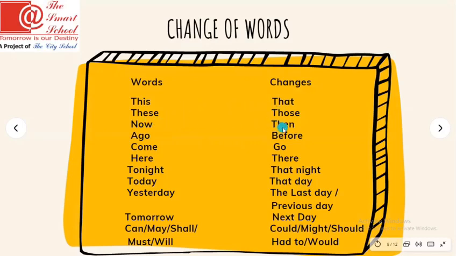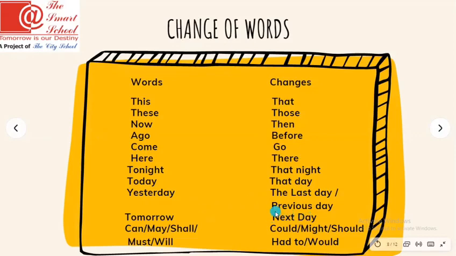Now will be changed into then. Ago will change into before. Come will change into go. Here will change into there. Tonight will change into that night. Today will change into that day. Yesterday will be changed into the last day or previous day. Both will be considered right if you choose the last day or the previous day. Tomorrow will change into next day.